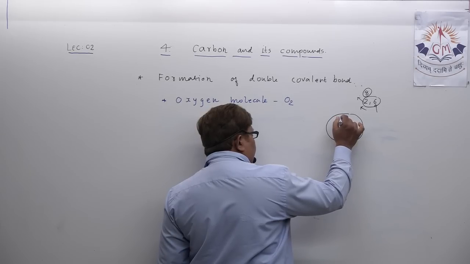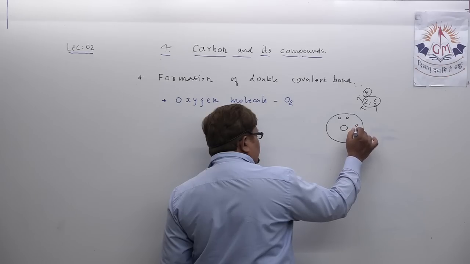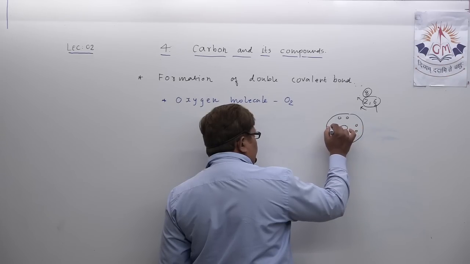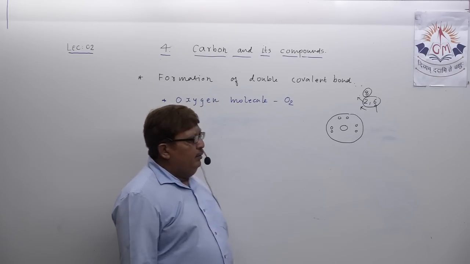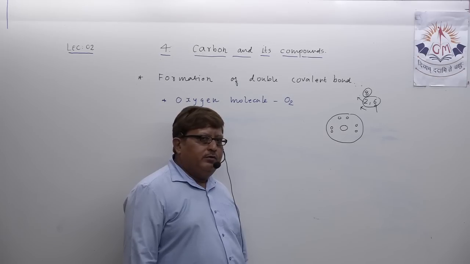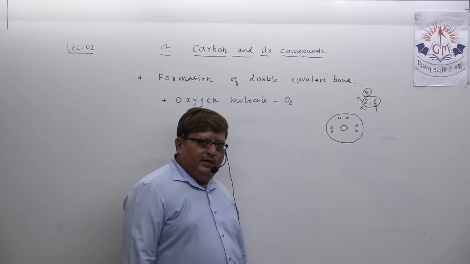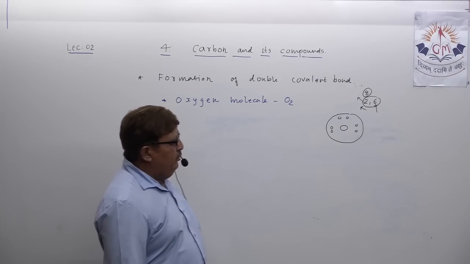Let us show it here. 2 electrons here, 2 electrons here, and here 2 electrons. So there are 6 electrons in the outermost orbit, which you can call the valence orbit, in the oxygen atom.